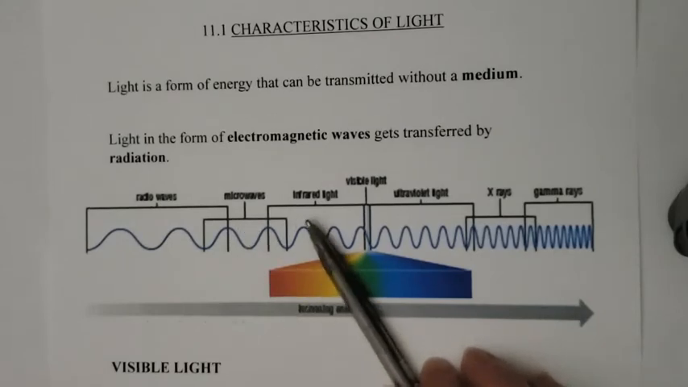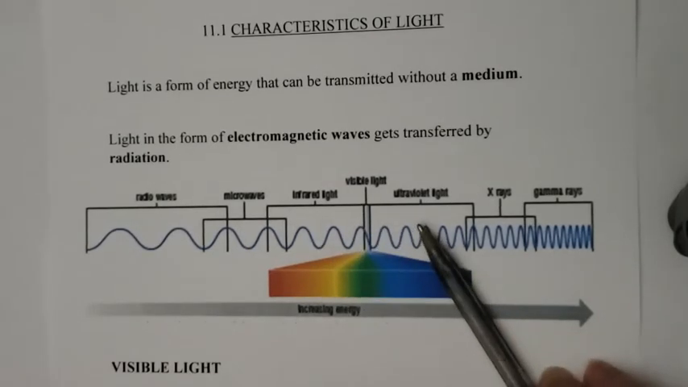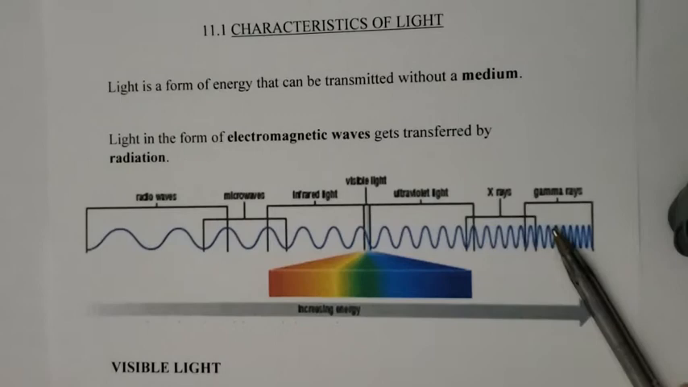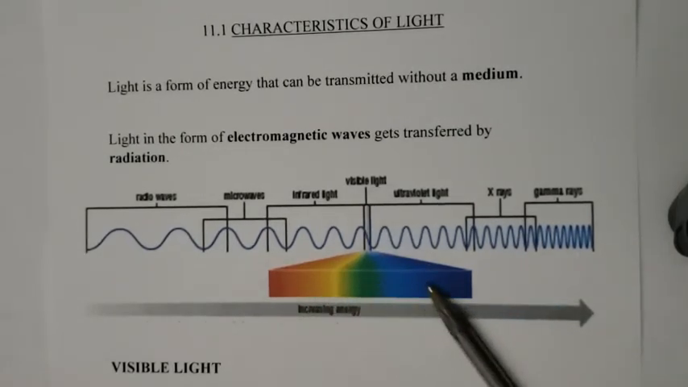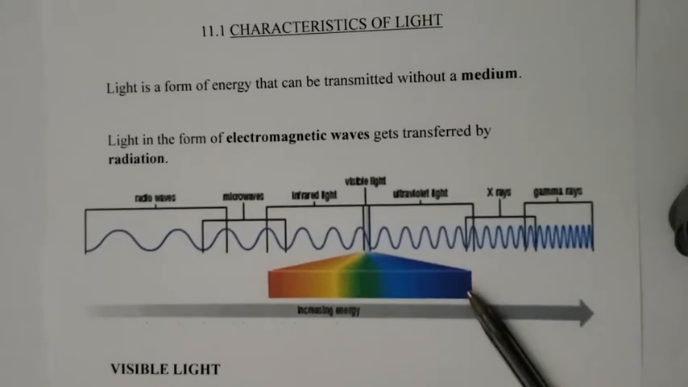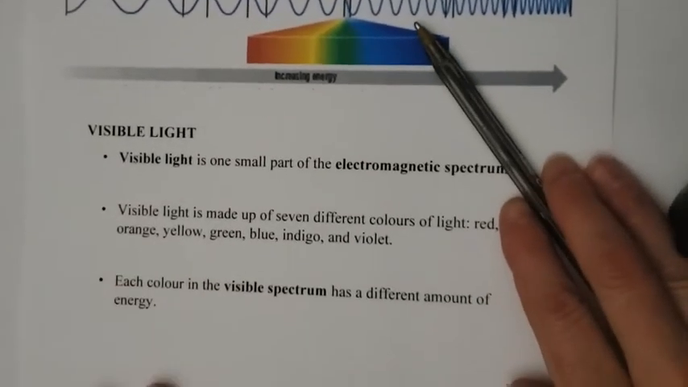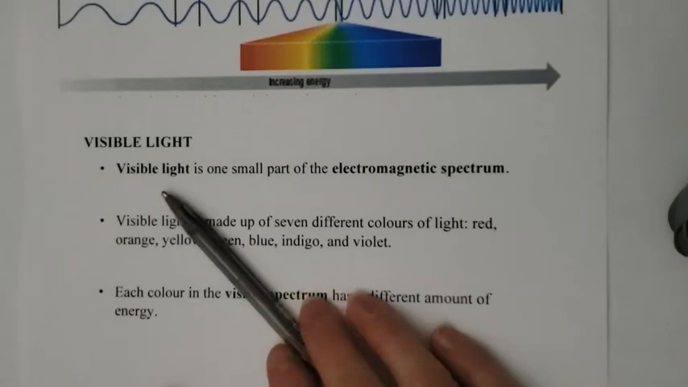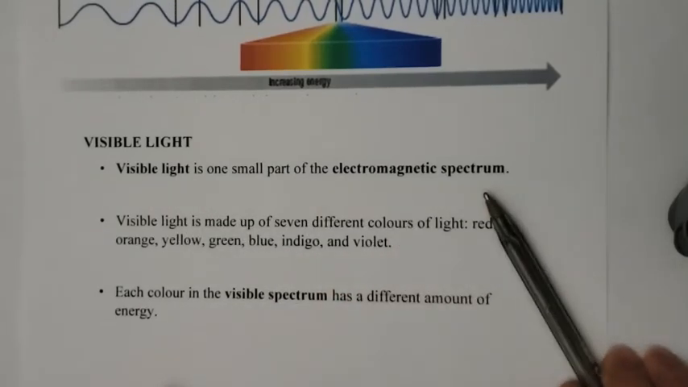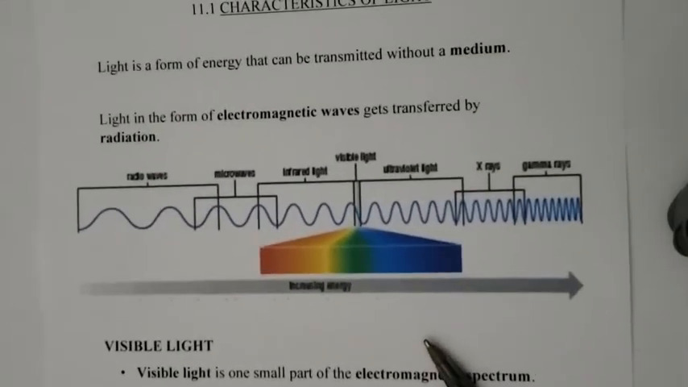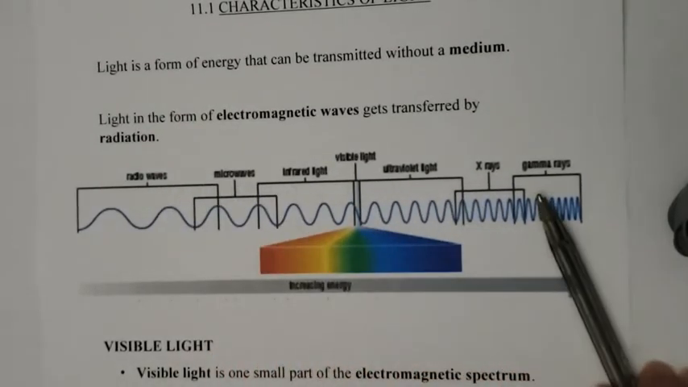We can't see microwaves, infrared light. You can't see ultraviolet light, X-rays, or gamma rays. The only part we see is this tiny little piece in here, which is visible light, which consists of 7 different colors. So visible light is only one small part of the electromagnetic spectrum. And again, when I ask you, what's the electromagnetic spectrum? I'm looking for these names.